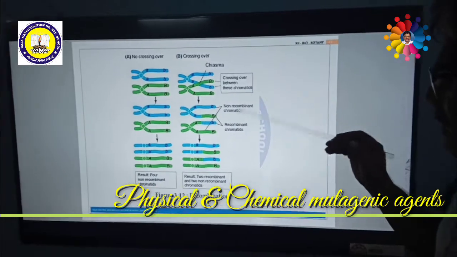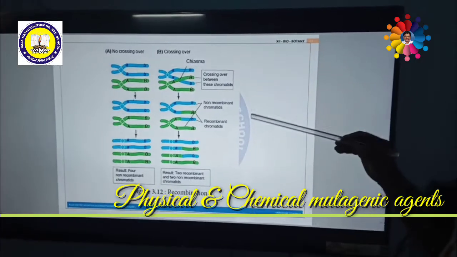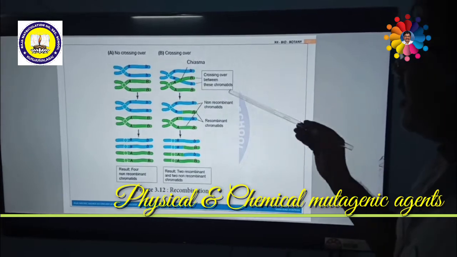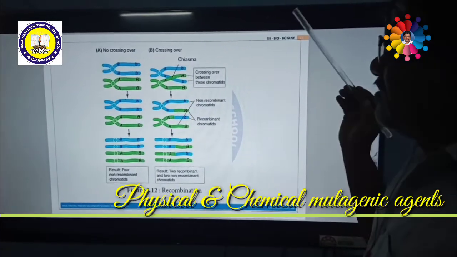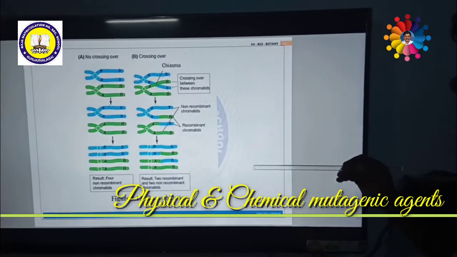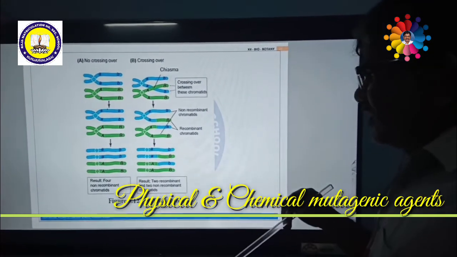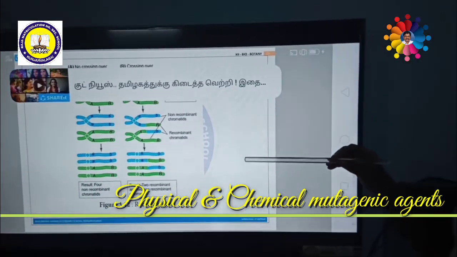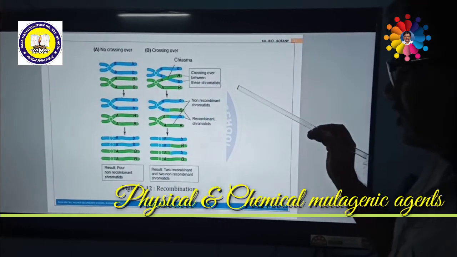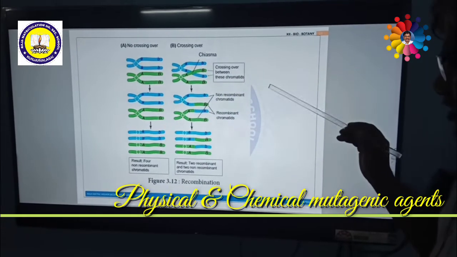Apart from these kinds of mutagens, certain longer wavelength radiations are also there, like ultraviolet. Ultraviolet radiations have a longer wavelength, less energy, and do not have high penetrating capacity. So these may cause mutation in seeds, flowers, pollen grains, or even in microorganisms. So these are various kinds of physical mutagenic agents which may cause mutation in living organisms.